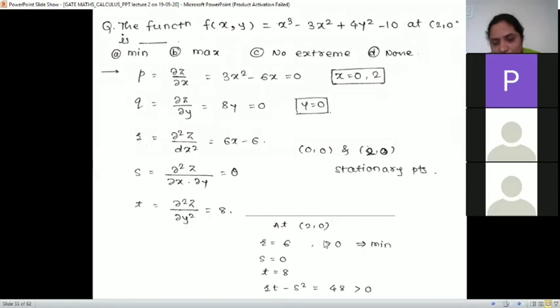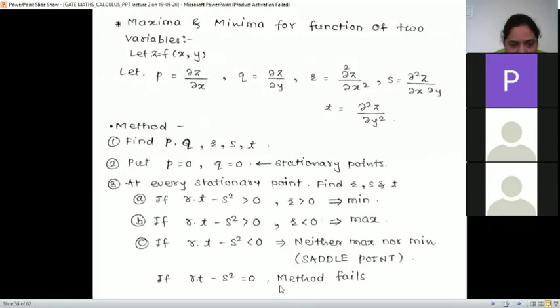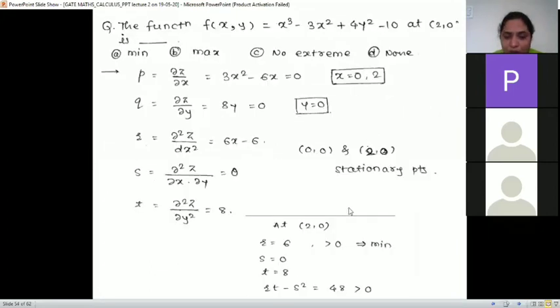The condition says that if rt minus s square is greater than 0 and r is also greater than 0, then the function has minima. So your function will have minima at point (2, 0). Can you tell me about point (0, 0)? The stationary point (0, 0) is there also. So at (0, 0), what will it be? Maxima, minima? Think and tell me.